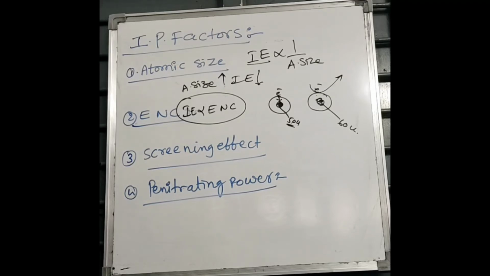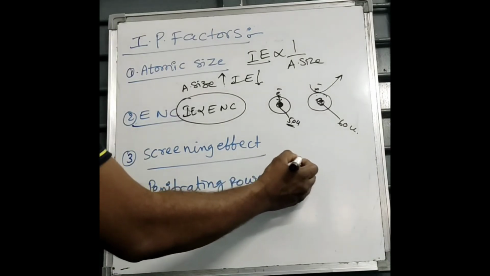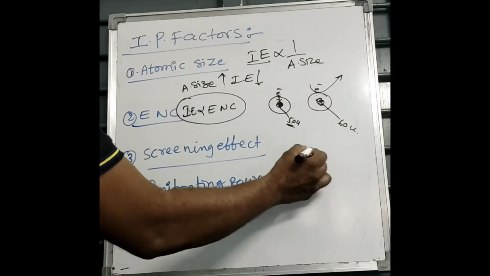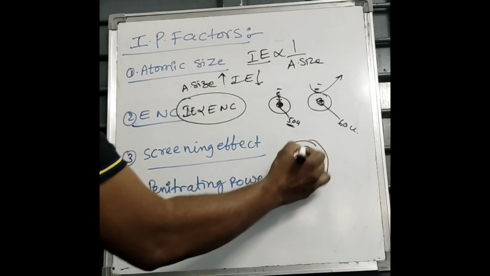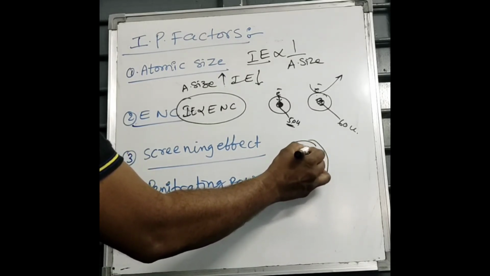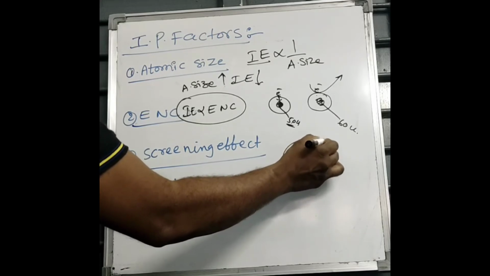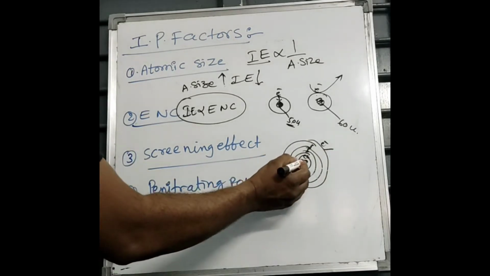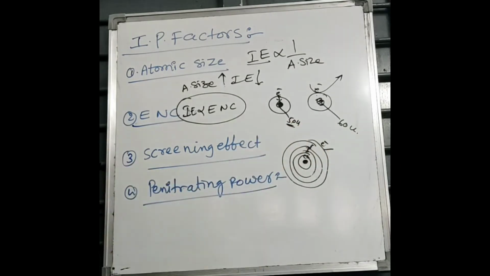So next factor is screening effect. So what is the meaning of screening effect? See students, this is the nucleus. These are the inner shells. Electrons are present in inner shells. Say for example, it is the outermost shell. Nucleus attracts the outermost electron also. But what happens here is,